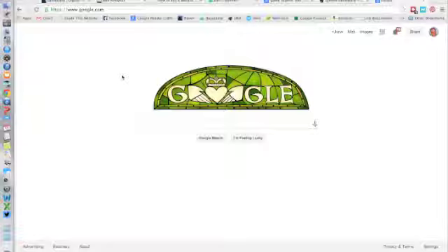Greetings. So we want to look today at how we do some basic link prospecting. We start in Google, which is one of the best places to do your link prospecting. Today, let's say we're going after the keyword Greek islands. So we'll start with Greek islands.